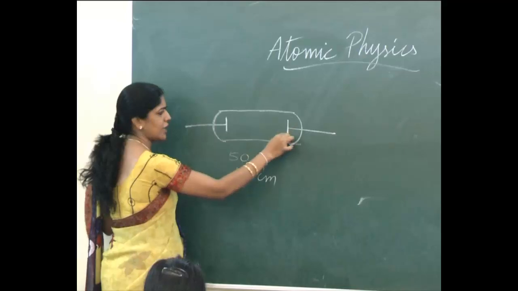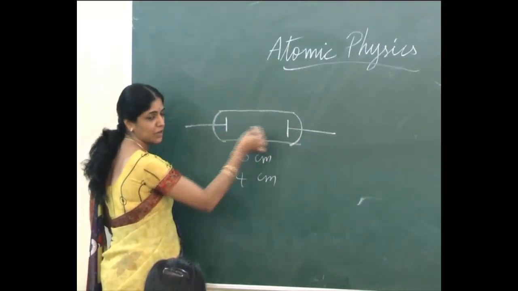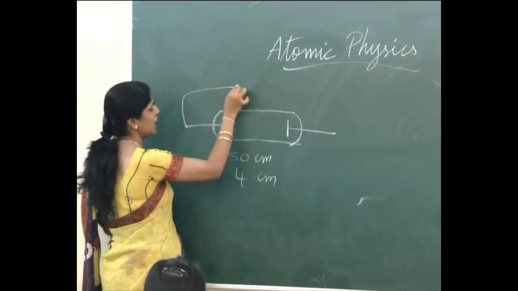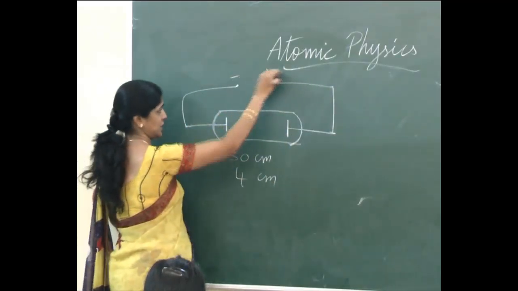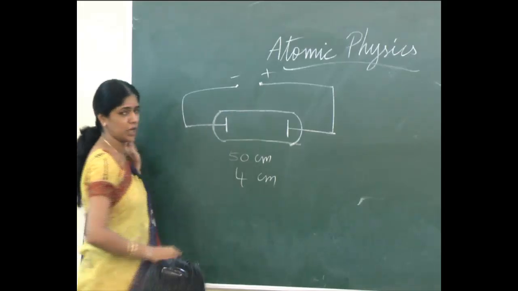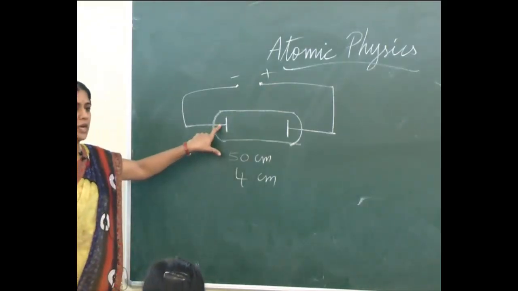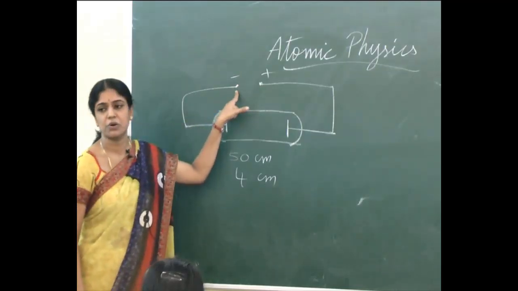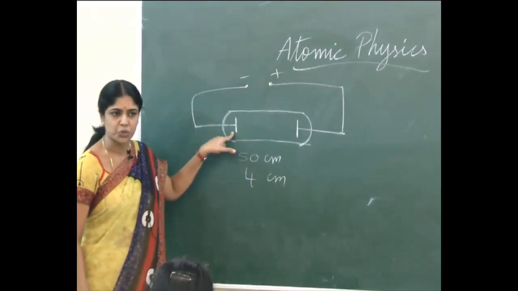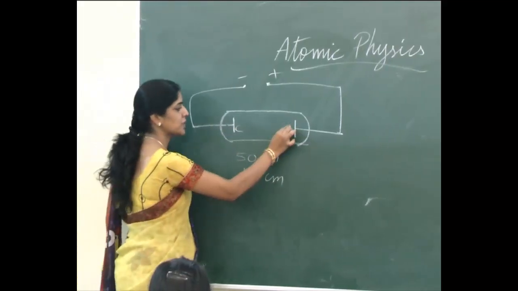These two are your electrodes. One is the cathode and the other one is the anode. This is connected to a high induction coil. This one is negative, this one is positive. Can you tell what this electrode is now? Is it positive or negative? It is connected to the negative terminal of this induction coil. Then is this one anode or cathode? Cathode. This one is anode.